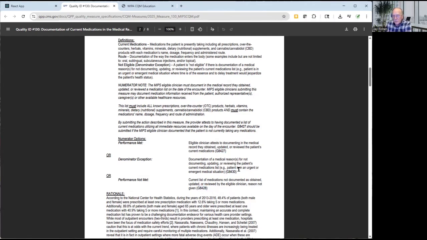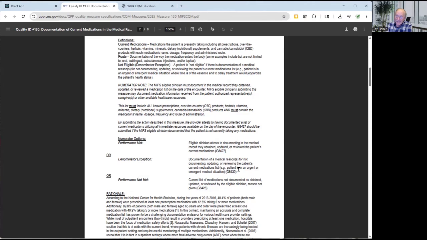Now, before I leave this page, there's one important thing. And that is that in the registry system, you're going to be required to enter one of those codes for every encounter that qualifies for a given measure.